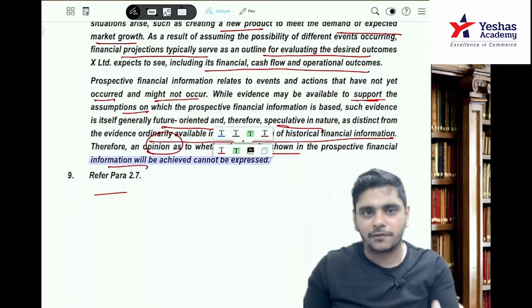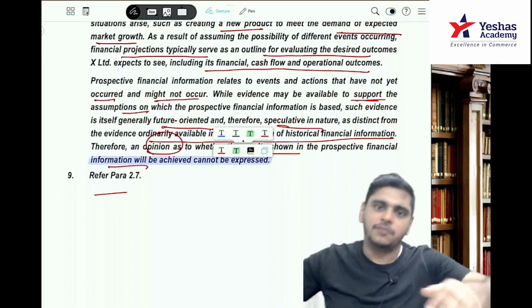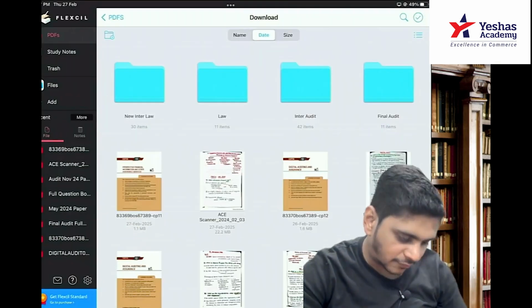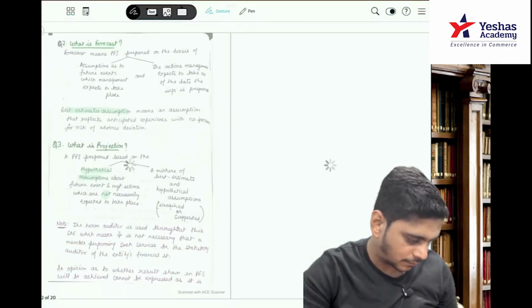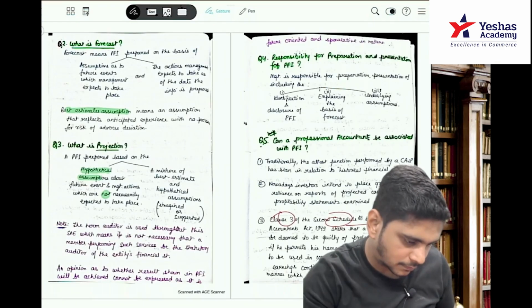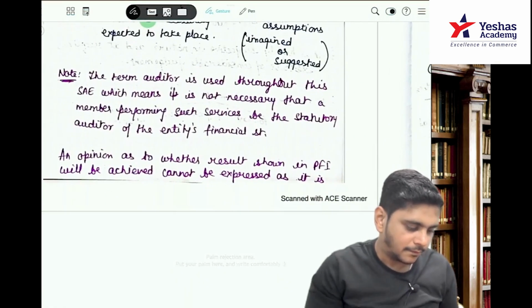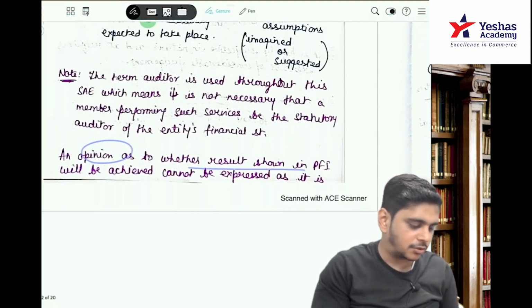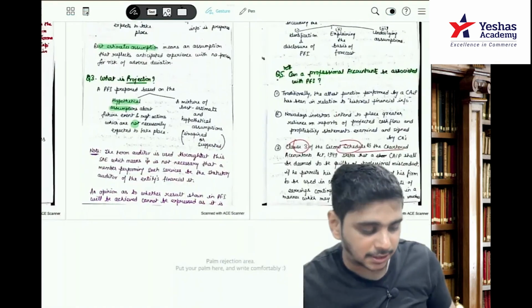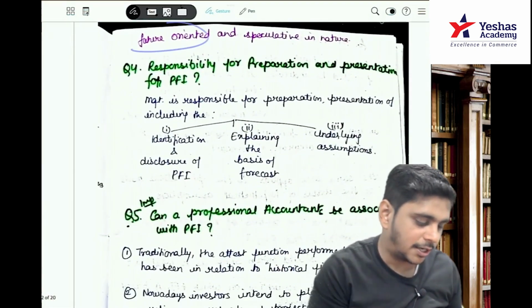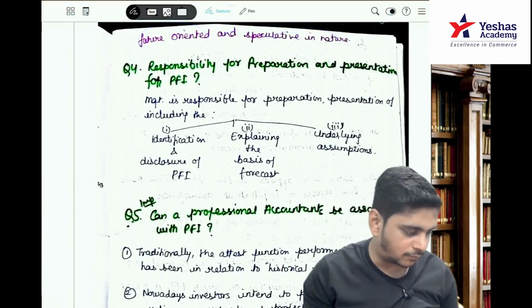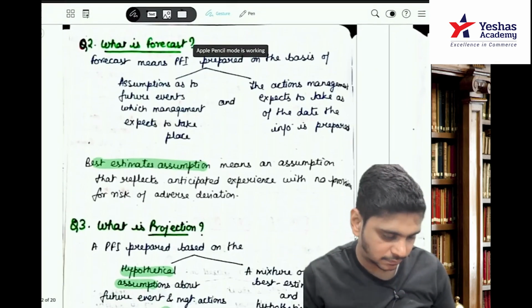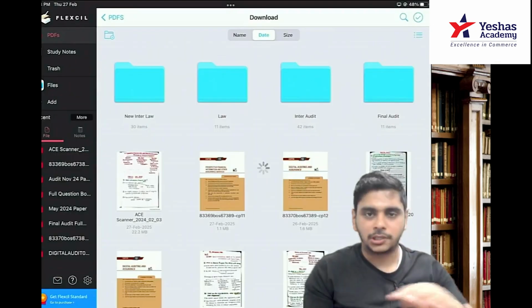So you say it's a moderate level of assurance, whether it will be achieved or not achieved, we can't guarantee that. So this is basically from the notes only. An opinion as to whether the results shown in the PFI will be achieved cannot be expressed, as it is future oriented and speculative in nature. So this is the answer. So one more question we got, question number 8. So we'll note it later on, okay.